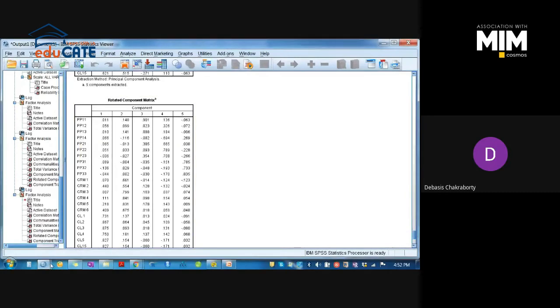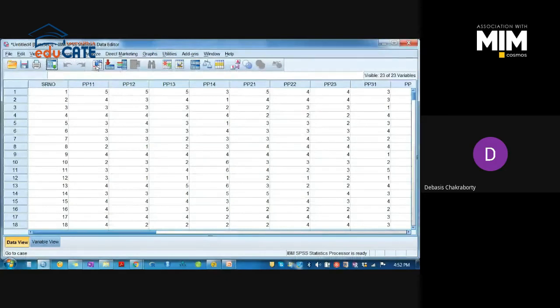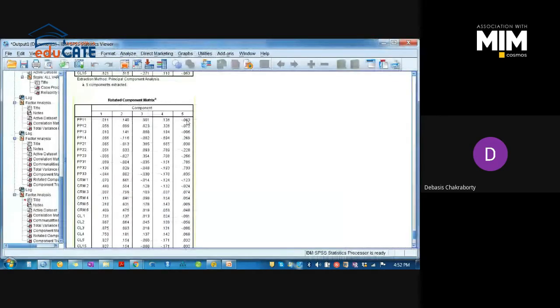Sir, PP11 has a negative value, probably in column 5. By the same logic with which we discarded PP14 for being negative, at minus 0.6, we could discard PP11.